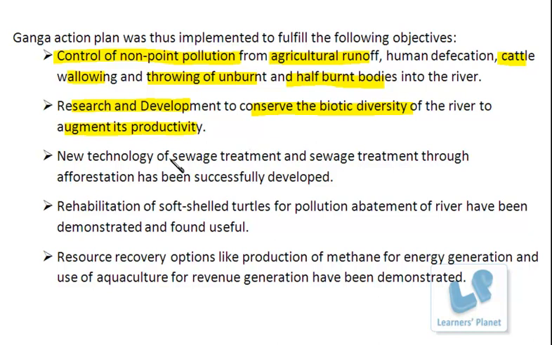Besides that, proper sewage treatment is maintained, right? New technologies were introduced for sewage treatment, and afforestation was also developed to control the pollution, so that it does not lead to non-point pollution in the water bodies. Besides that, turtles are considered natural purifiers of the water. So the growth and rehabilitation of these soft-shelled turtles in the water resources was increased.